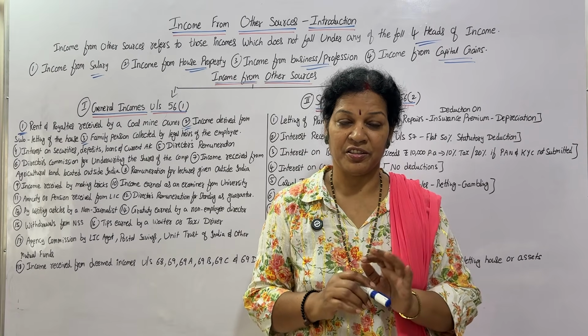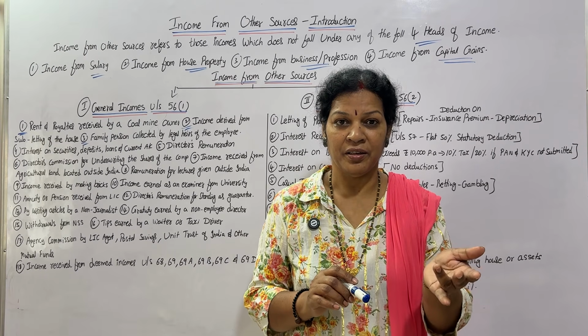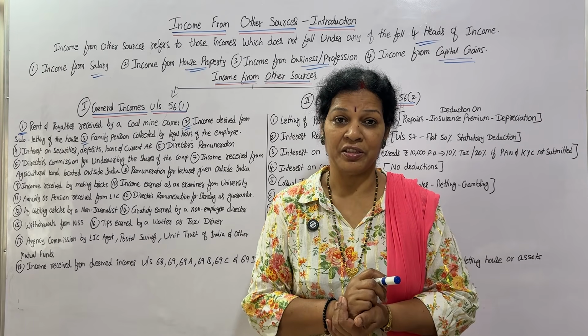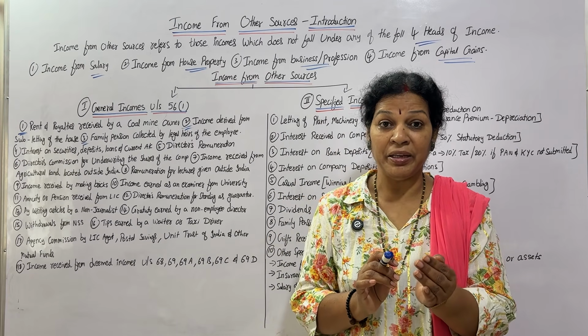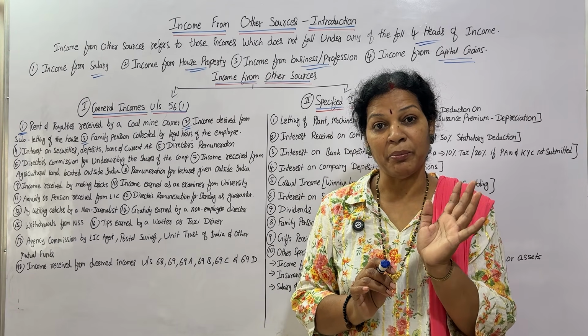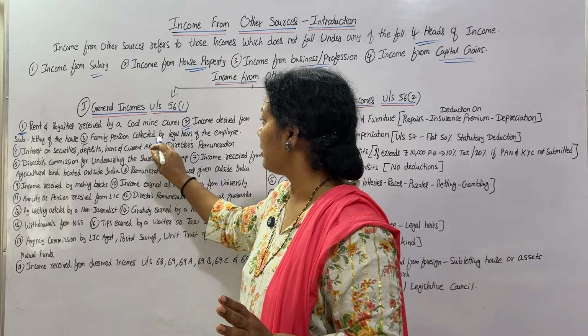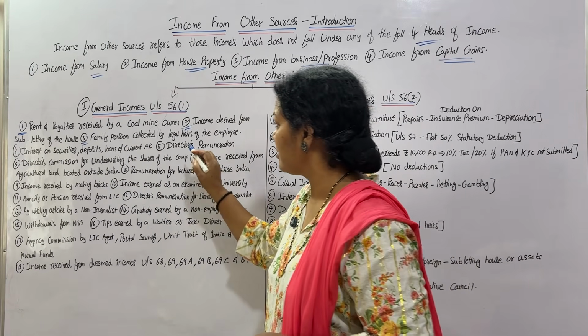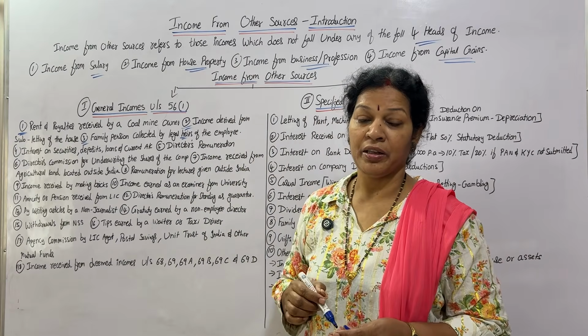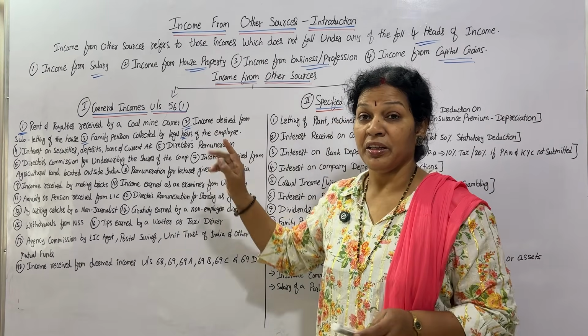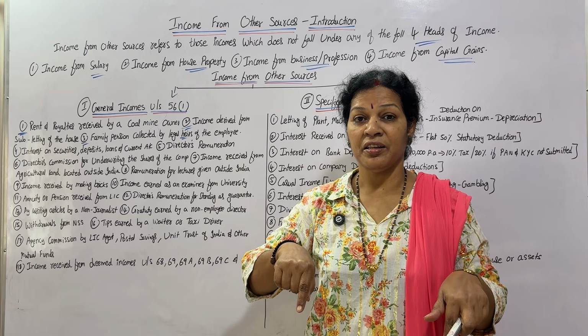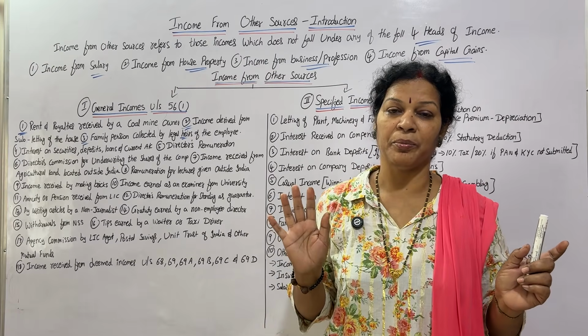If he dies, maybe his wife receives it on his behalf. So family pension collected by legal heirs of the employee, if they are receiving anything related to the pension, that is also income from other sources.